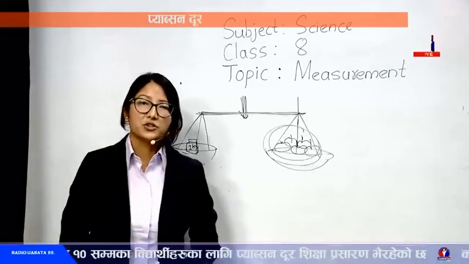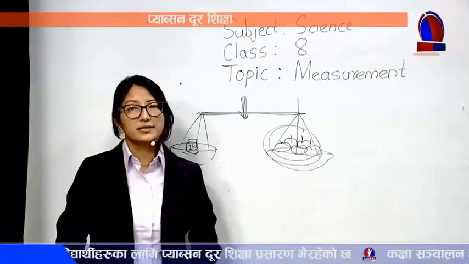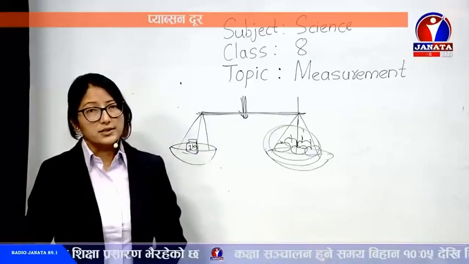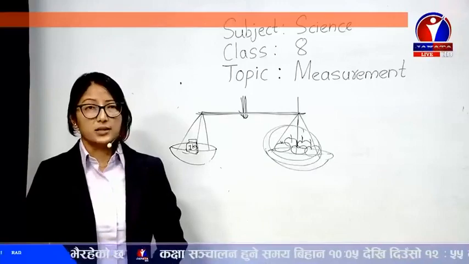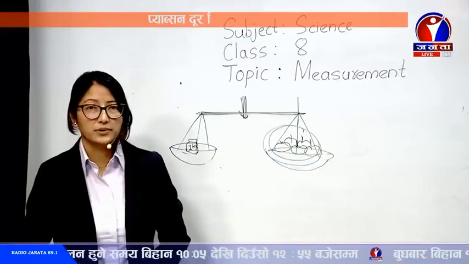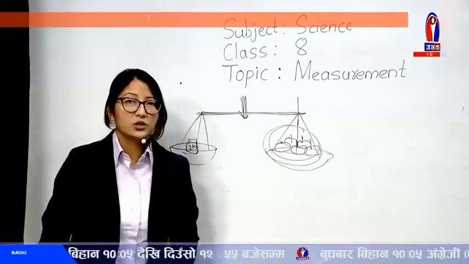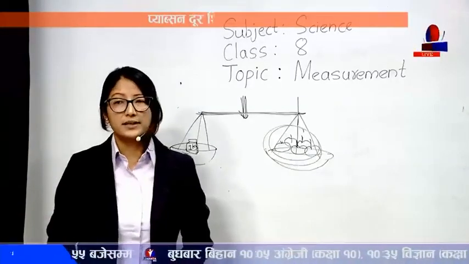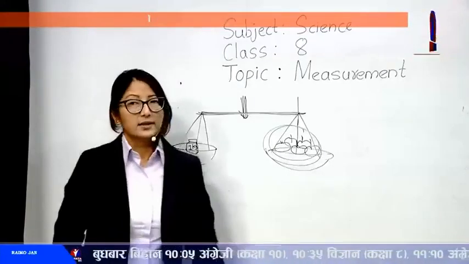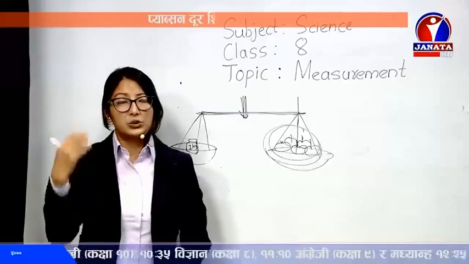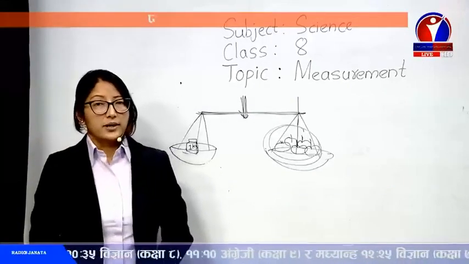Now while we measure, we have to measure various quantities. Yes, we're going to measure the quantities. Now there are different types of quantities. Some quantities we can easily measure and some quantities are not measurable. Like if you want to measure your height, how do you measure? You simply stand against the scale kept over the wall, and just using a scale you get your height measured.